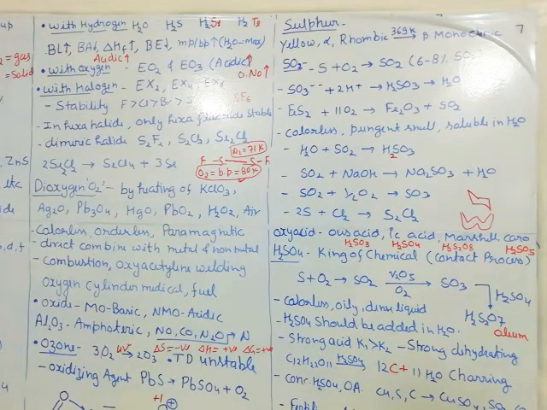Among bases, NaOH, KOH, Ca(OH)2 are easily available. Other reagents are potassium permanganate and potassium dichromate. These are common reagents, but which is the most common? The most common reagent is H2SO4. That's why it is called the king of the chemicals, and it is also used in industry. It is the most common acid, so it is also used in industry for proceeding different reactions.